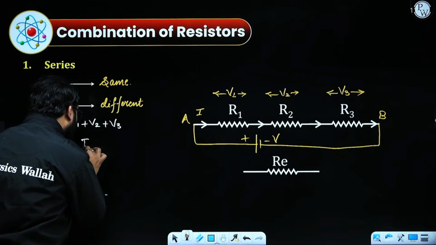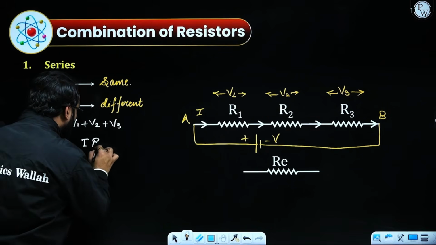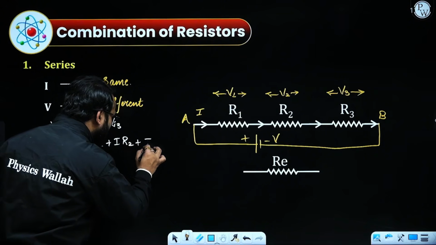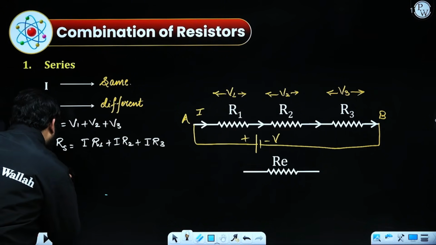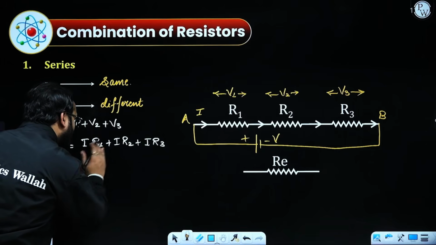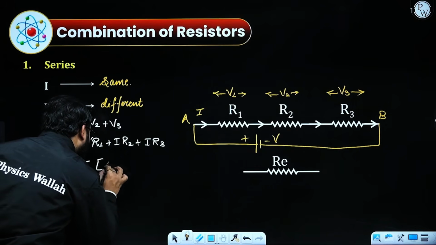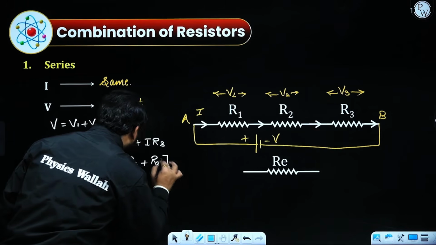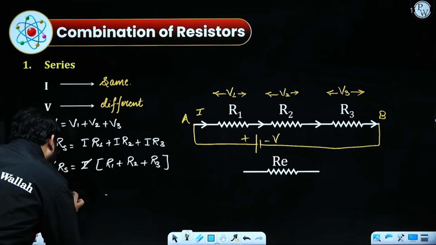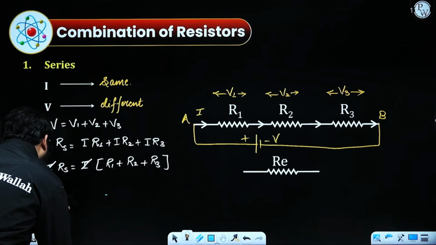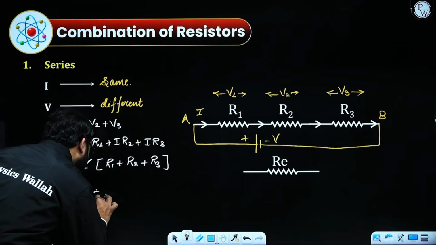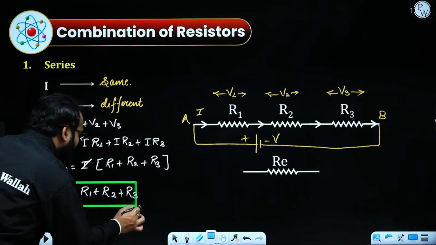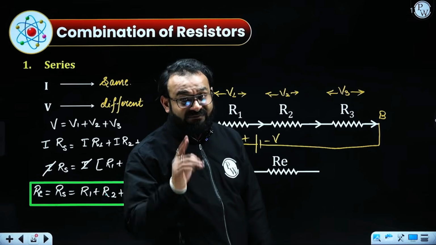For V1 it is going to be, because the current is the same, I across R1, similarly I across R2 and the same current I across R3. I can see that I is common in all three terms. I will be taking it out as common. I will be getting R1 plus R2 plus R3. So the currents will get cancelled out and the equivalent resistance Re or Rs will be equal to the algebraic sum of individual resistors, and this is how you calculate the equivalent resistance across any conductors if they are given in series.